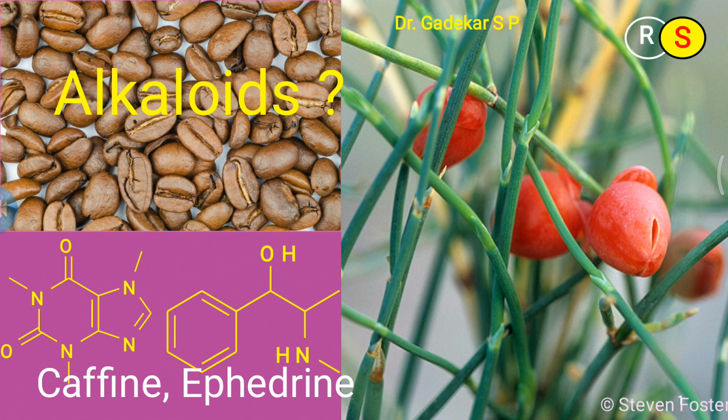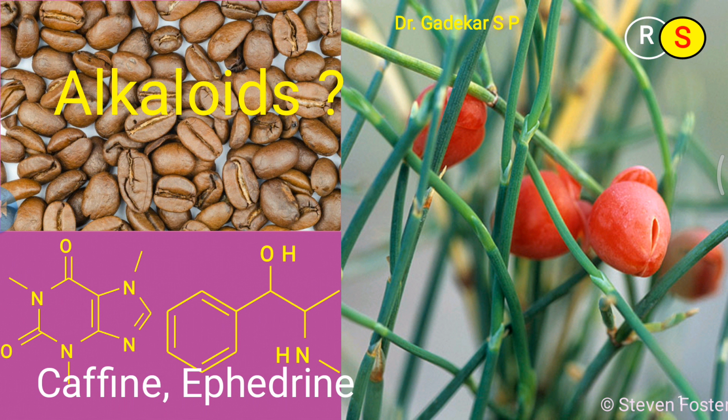Today we are discussing alkaloids. In this picture two alkaloids are present. First, caffeine. Caffeine is an alkaloid present in coffee seed, and this is the structure of caffeine.